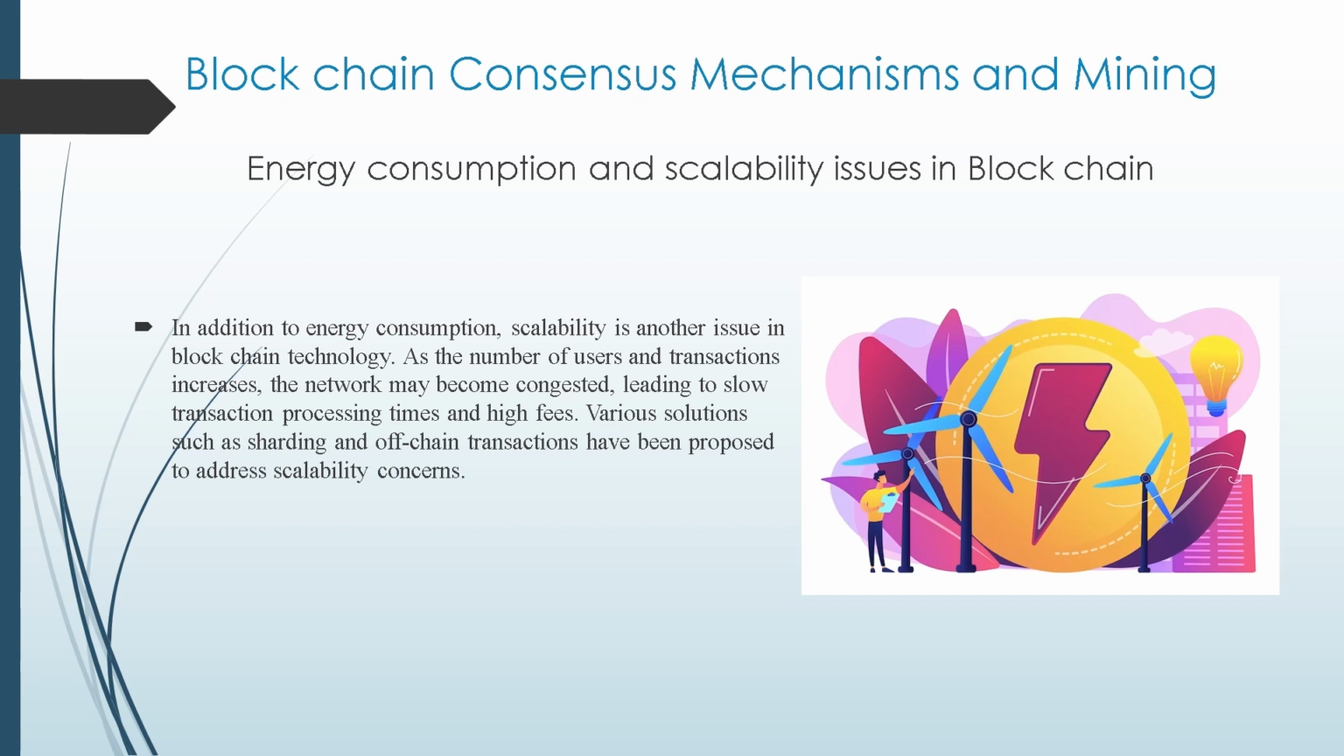In addition to energy consumption, scalability is another issue in blockchain technology. As the number of users and transactions increases, the network may become congested, leading to slow transaction processing times and high fees. Various solutions, such as sharding and off-chain transactions, have been proposed to address scalability concerns.